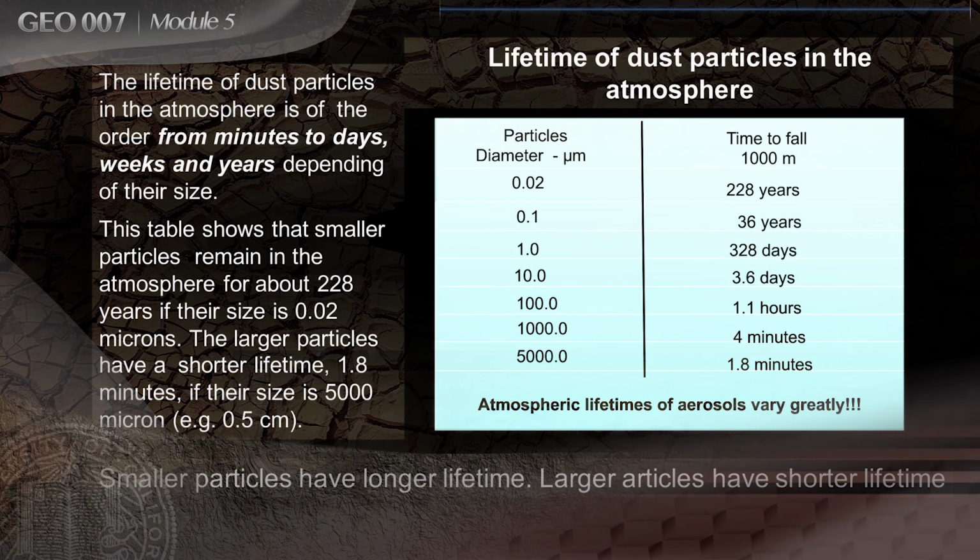The lifetime of dust particles in the atmosphere is in the order from minutes to days, weeks, and years, depending on their size. This table shows that smaller particles remain in the atmosphere for about 228 years if their size is 0.2 microns. The larger particles have a shorter lifetime, 1.8 minutes, if their size is 5,000 microns.